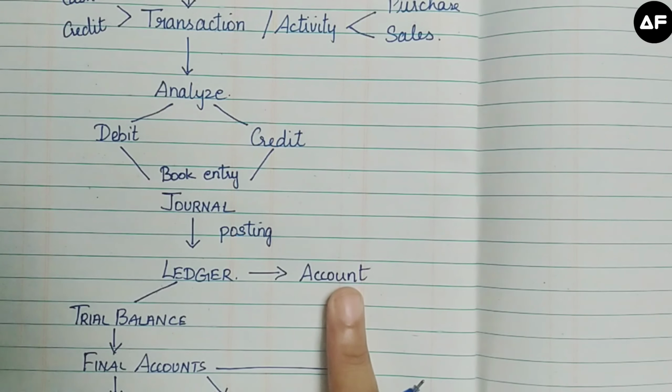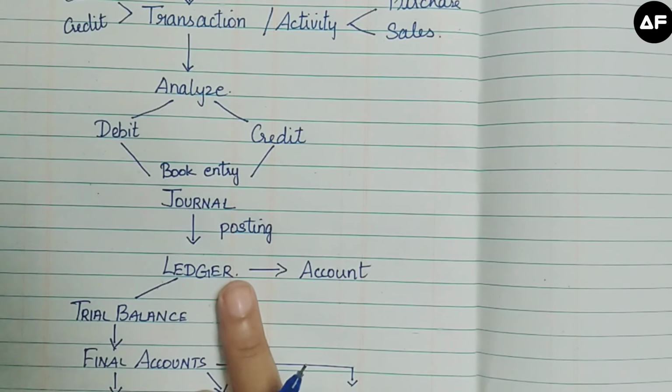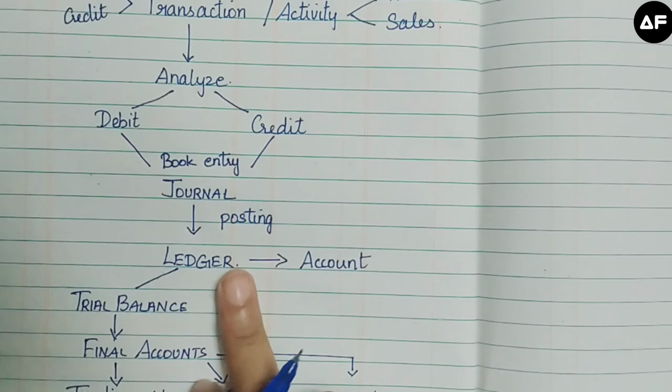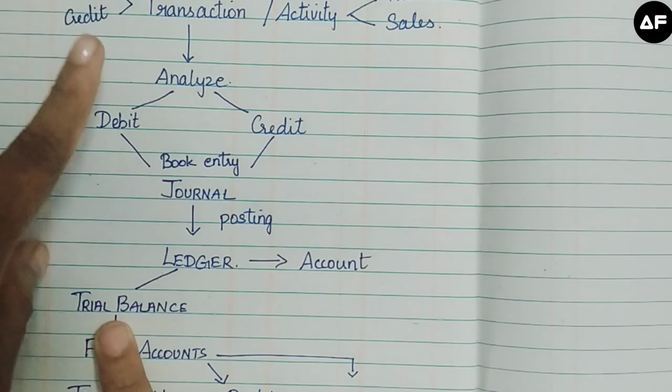After the ledger, the balances of the ledger will be taken up by the trial balance. Trial balance is again a summary of all the balances, or you can take it as a list of all the balances under the respective columns, that is, the debit concept and the credit concept.